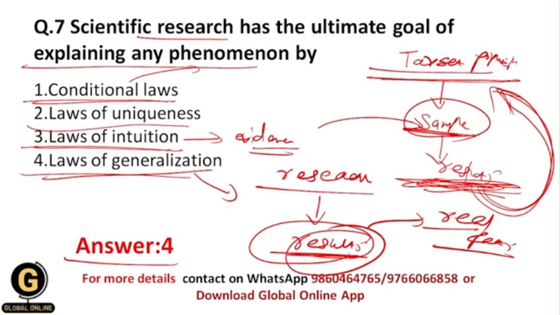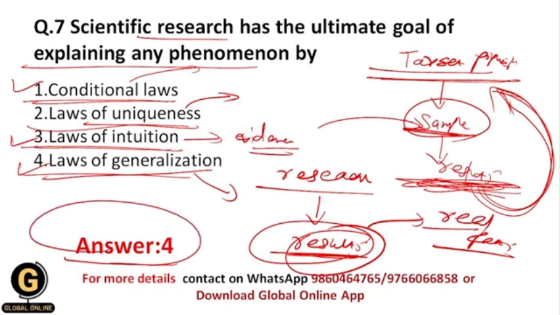So basically we rely on our thinking power, on our thinking intuitions. So these are the laws of intuition. And laws of uniqueness means that the things or the materials over there have unique properties. But this kind of law is not applicable in research methodology. Conditional laws, laws of intuition, and laws of generalization, these are the three laws which are applicable in the research methodology section. That's why here the correct answer is 4.